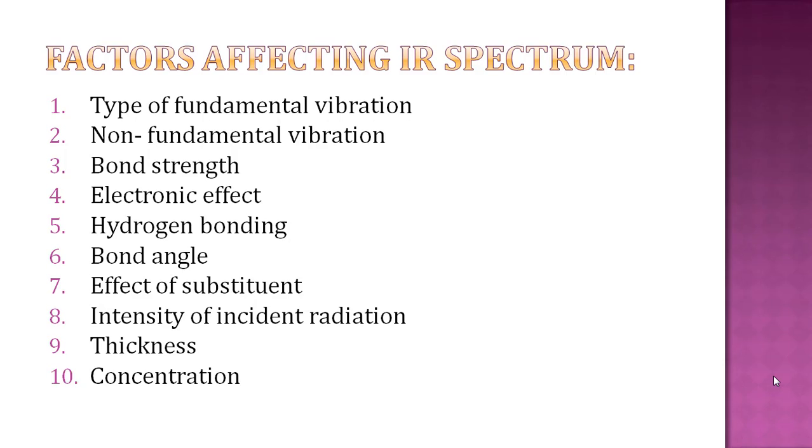Now the second topic of today's lecture is factors affecting the IR spectrum. Ten factors are there which affect the IR spectrum. These are the same factors. We can say that these are the factors affecting vibration in IR spectroscopy, or factors affecting IR spectrum position, or factors affecting IR spectrum frequency. So the factors are the same. So 10 factors are there.